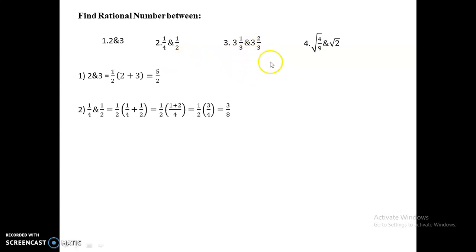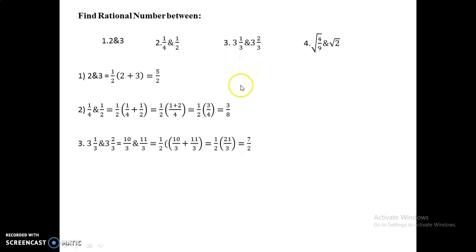Coming to the third one, first we have to convert this from a mixed fraction into a normal fraction. So this 3 1 by 3 will become 3 into 3, 9, plus 1, 10 by 3, and this 3 2 by 3 will become 3 into 3, 9, plus 2, 11 by 3. Again, by adding these two values, 10 by 3 plus 11 by 3 gives me 21 by 3, that is 7. And by dividing it by 2, we will get 7 by 2, which lies between these two numbers.